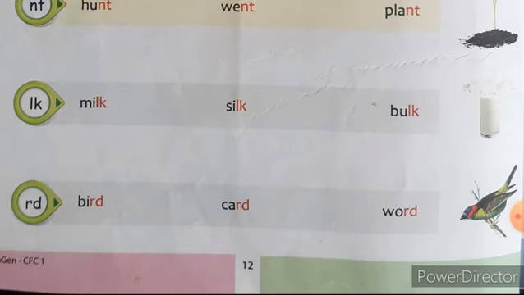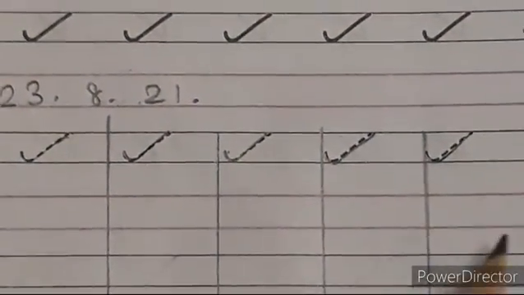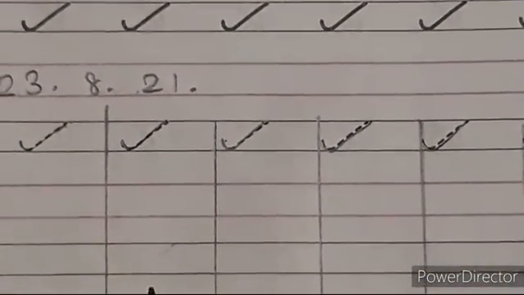So take this page number, that is 12, children. Practice these sounds. Children, take page number 4. First mention the date, that is 23/8/2021, and then you have to draw the line in between each stroke. Then only you have to start to write, children.